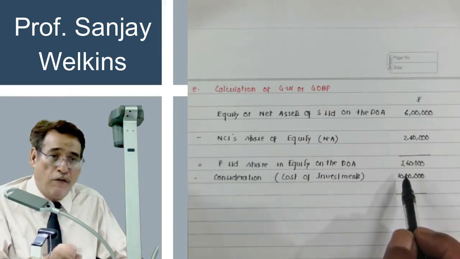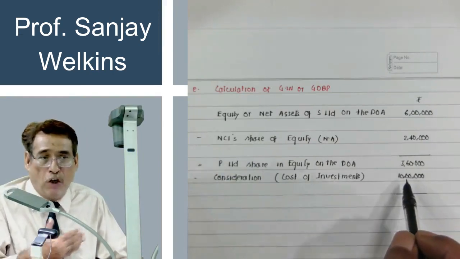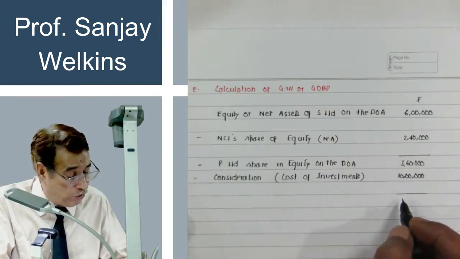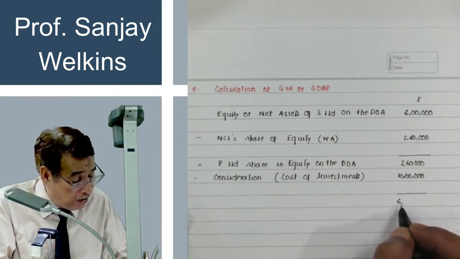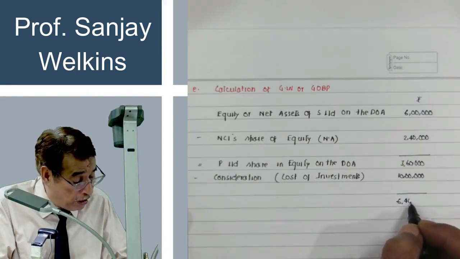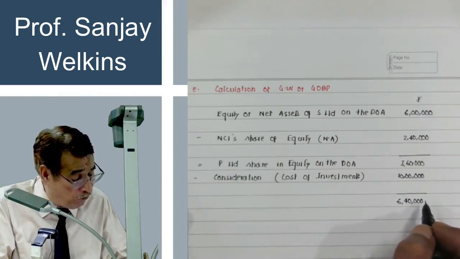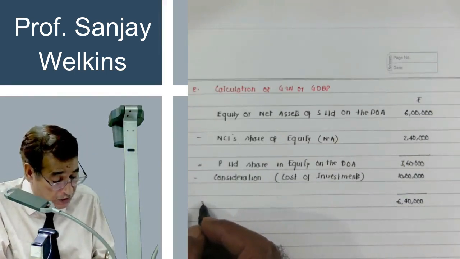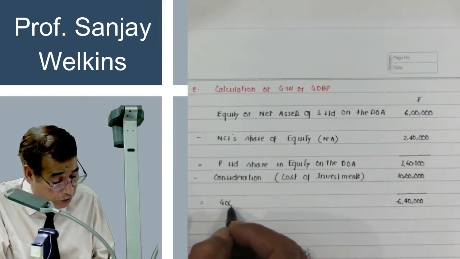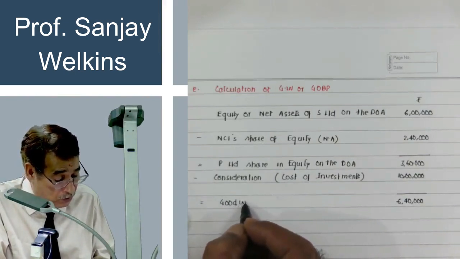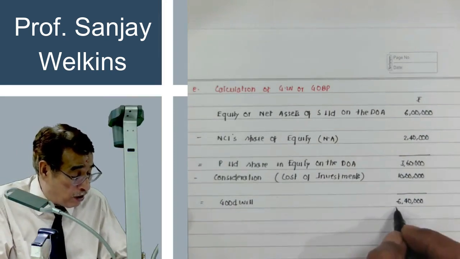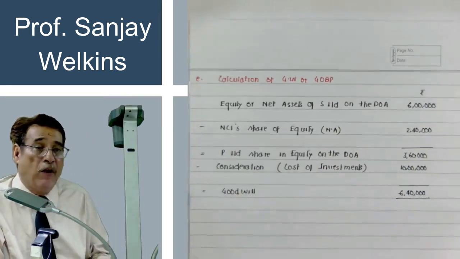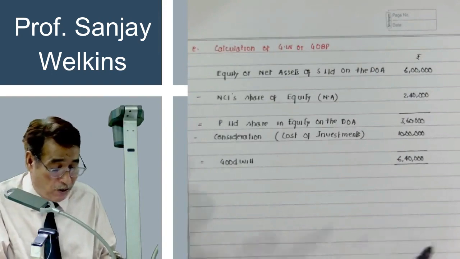So on the date of control, when we paid 10 lakh, we got hold of only 3,60,000 worth of assets. So quite obviously our investment is more than what we are getting against it. So the difference is capital loss, and this capital loss is considered as goodwill. So this is goodwill, 6,40,000. This is how we are going to compute the amount of goodwill. Is it clear to you or not?